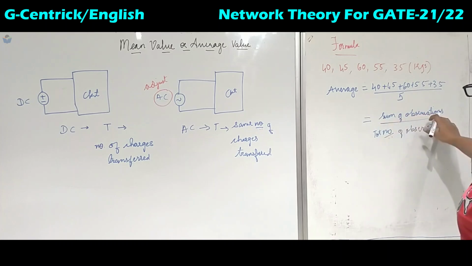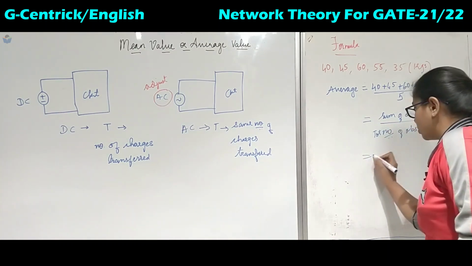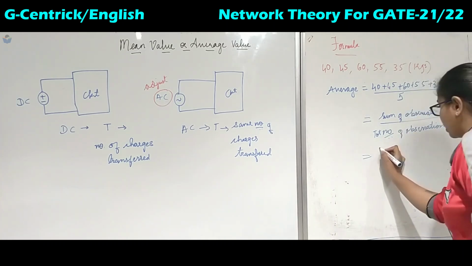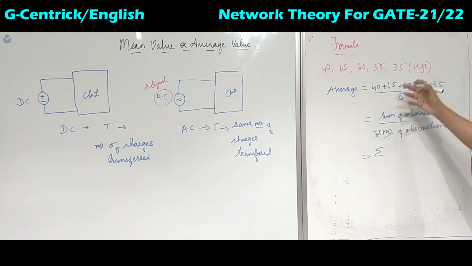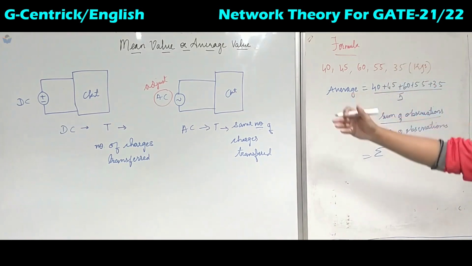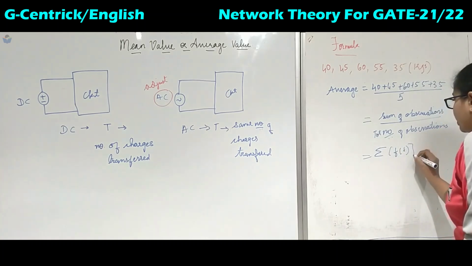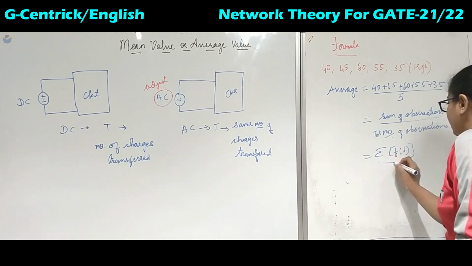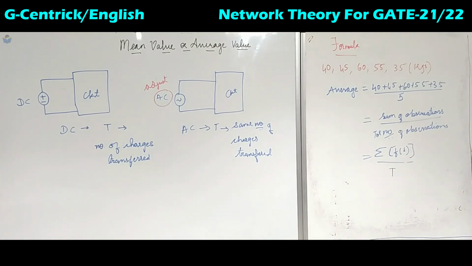Instead of a statement problem, we can write it in mathematical symbols. The sum we can represent as a summation of some function, here the function of weight. In network theory we will take it as f of t, divided by that particular time period. The number of observations is nothing but the time period.